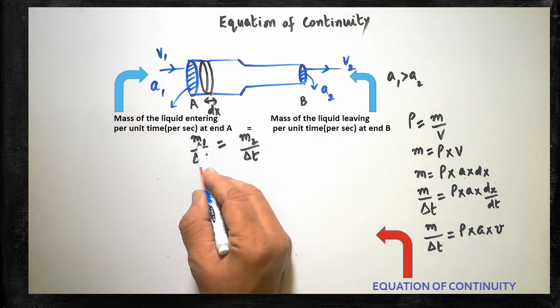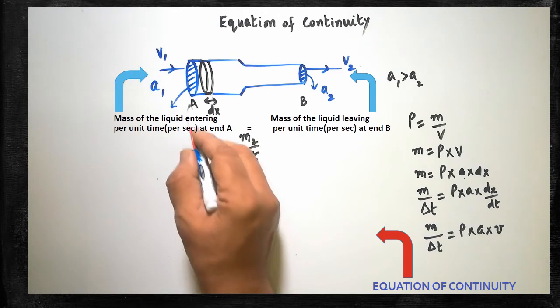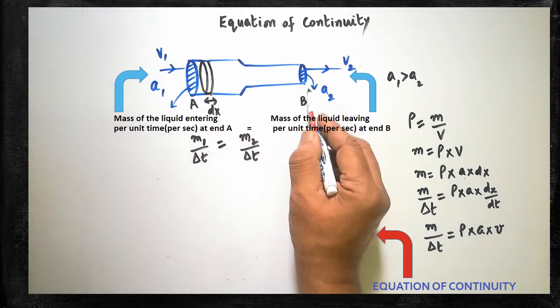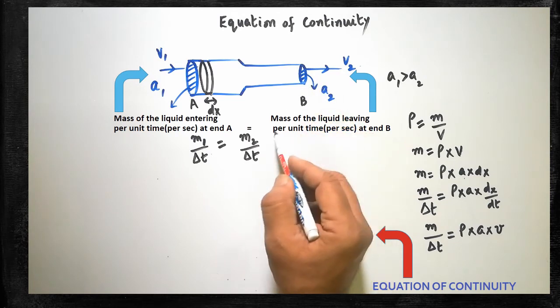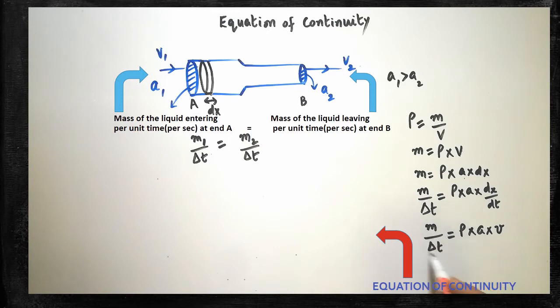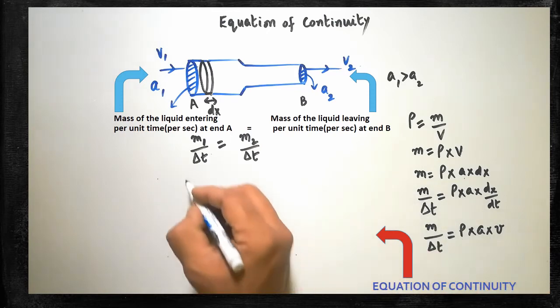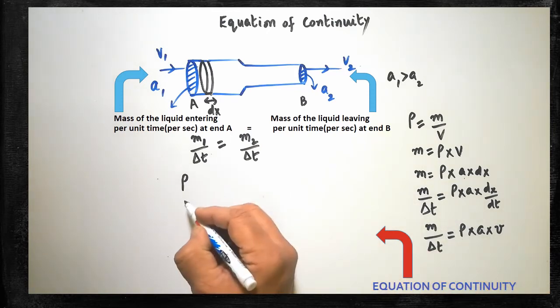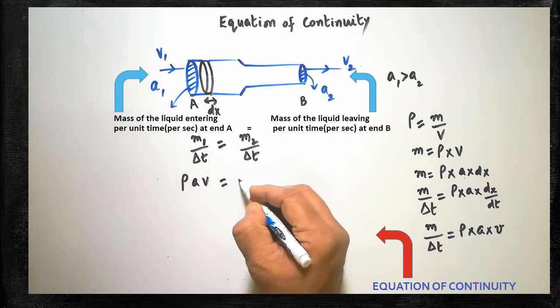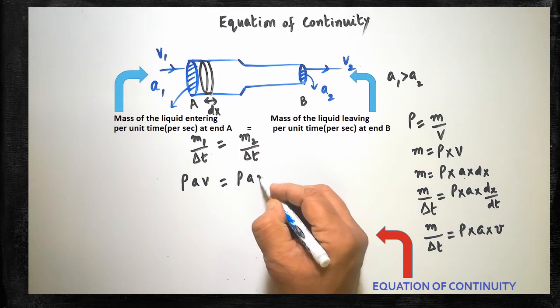Mass of the liquid flowing per unit time at end A must be equal to mass of the liquid flowing per unit time at end B. So here, instead of this factor, I will write it here: rho A V is equal to rho A V.